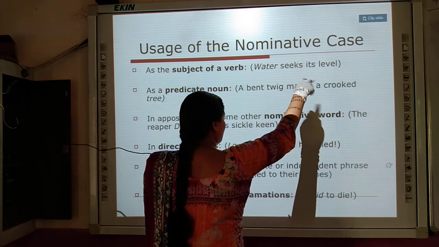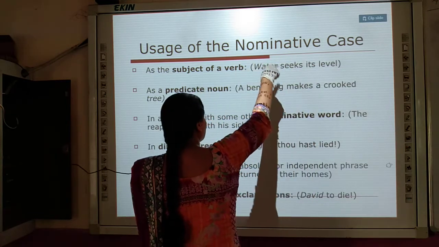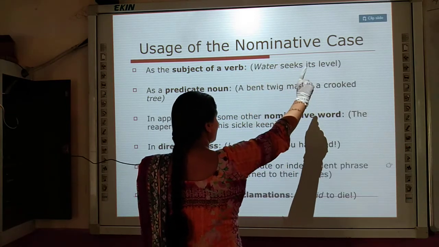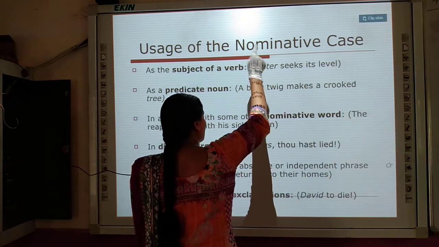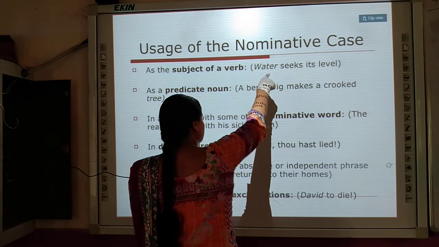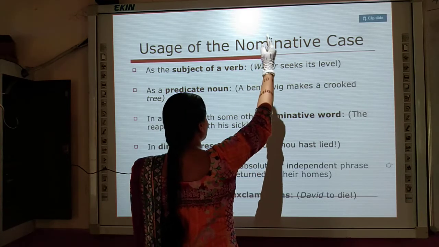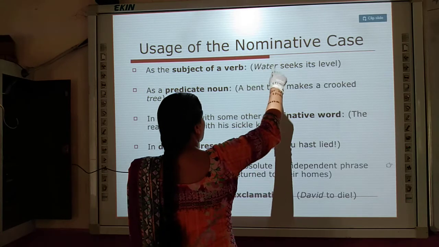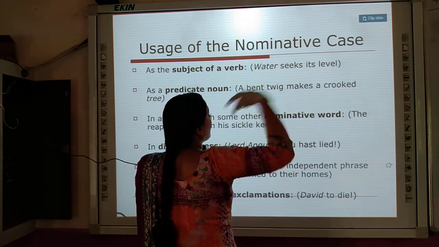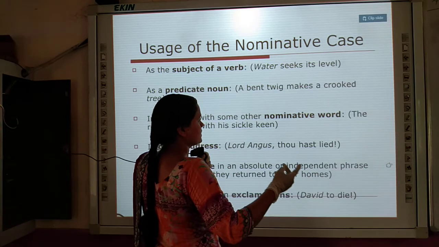Level is also a noun, but level is not doing anything; level is the object. Water is the subject. So the word used as subject will be in the nominative case. When the noun is used as object, it will be in the objective case.